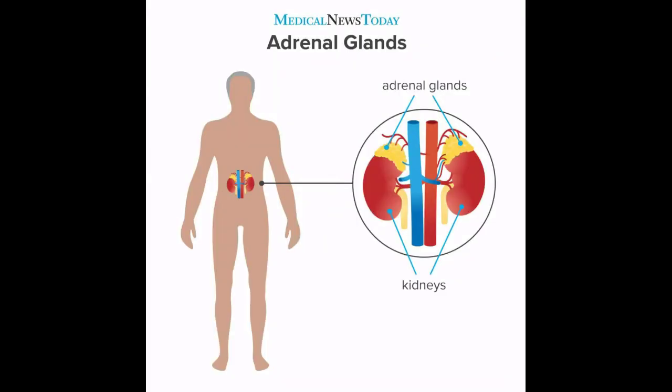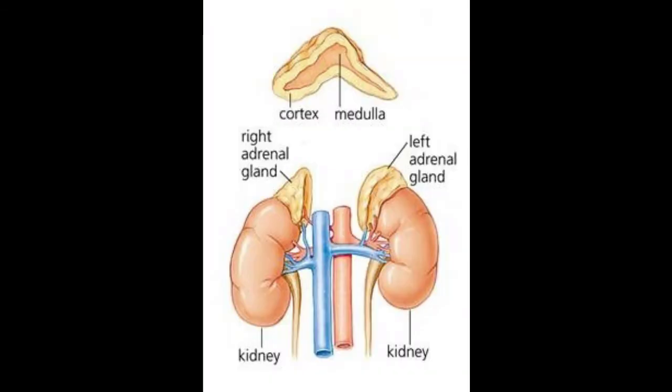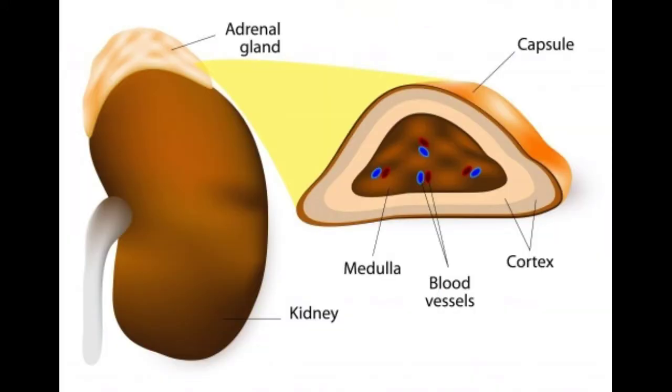Adrenal gland. The adrenal glands are located above each kidney. They are also called suprarenal glands. The outer part is the adrenal cortex and the inner part is the adrenal medulla. The two distinct parts are structurally and functionally different.